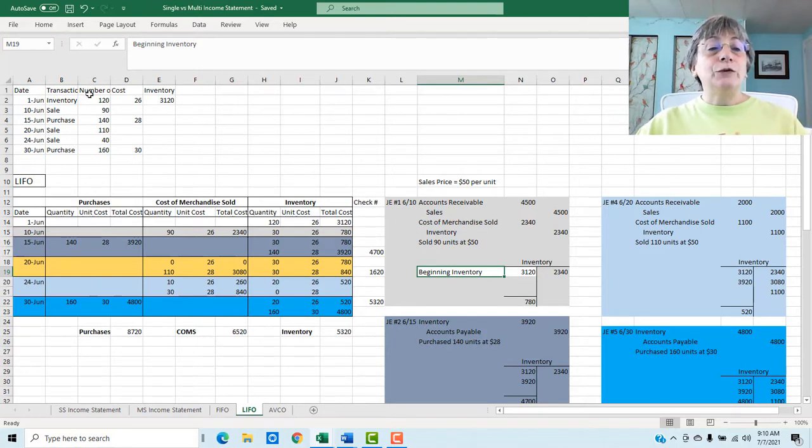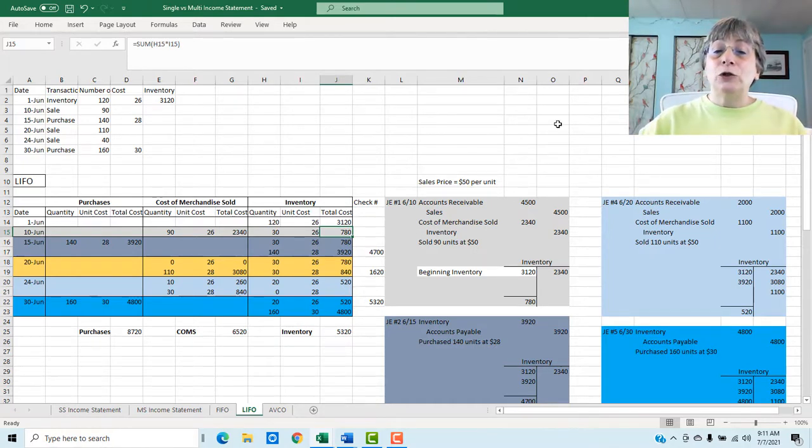Now, the first thing that happens is that on June 10th, we have a sale, and we are going to sell 90 units. So the only units that we have in inventory are these 120 units at $26. So we know that the cost of merchandise for those units has to be $26 because that's all that we have. So we're going to sell 90 of those at $26 for a total cost of merchandise sold of $2,340. That's going to leave us with 120 minus 90 units for 30 units at $26, which will give us an ending inventory at that point of $780.